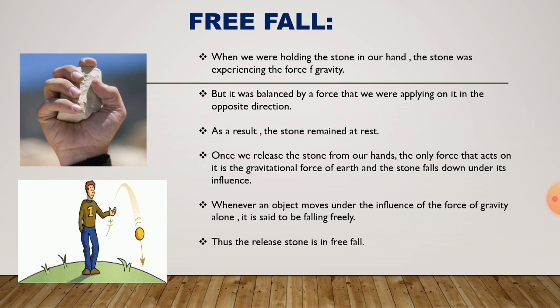Whenever an object moves under the influence of force of gravity alone, it is said to be falling freely. Thus, the released stone is in free fall. When we release the stone, what happens? It falls freely on the ground because of the gravitational force. Thus, the stone is in free fall state.